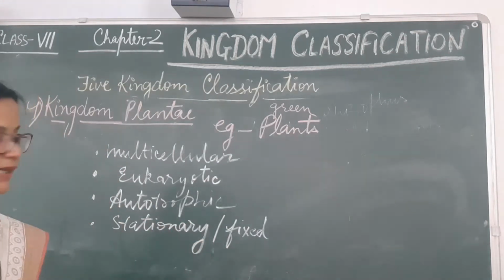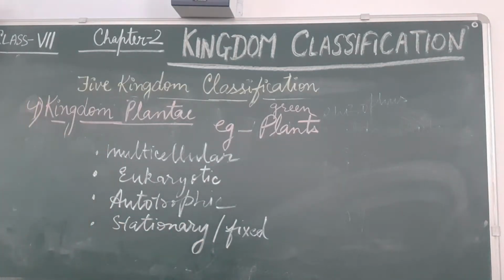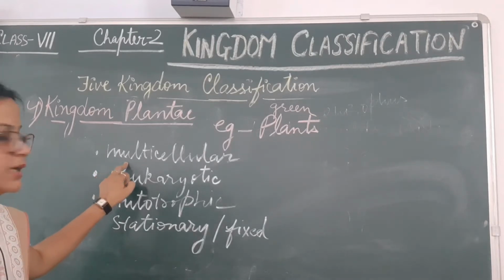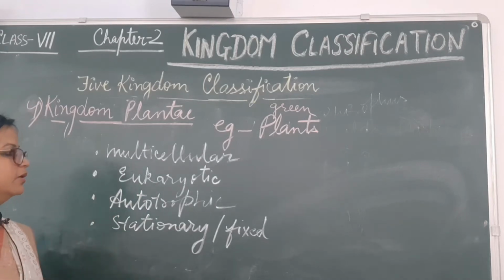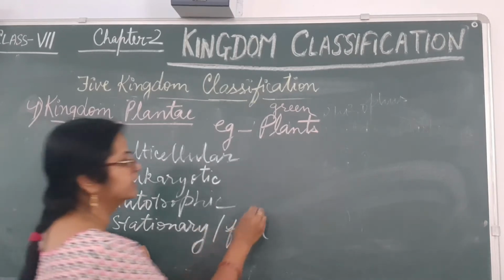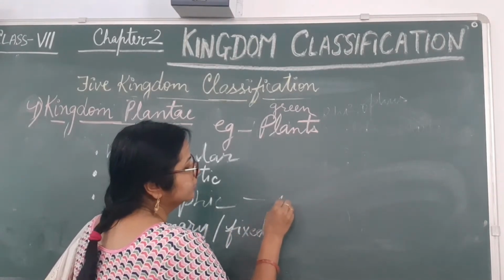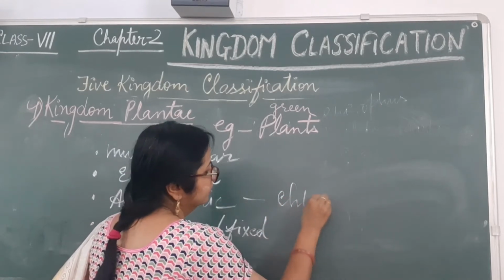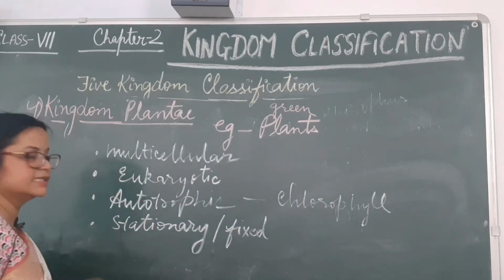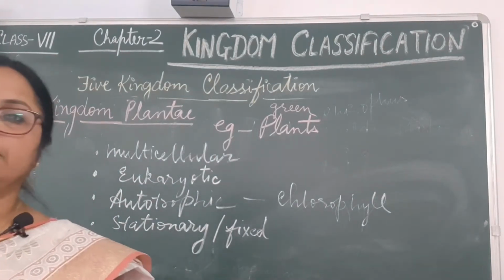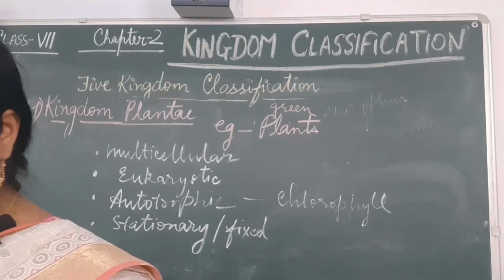So these are the basic characteristics of plants. Plants are multicellular, plants are eukaryotic in nature, plants are autotrophic in nature due to the presence of chlorophyll, and plants are stationary or fixed, not changing their places.